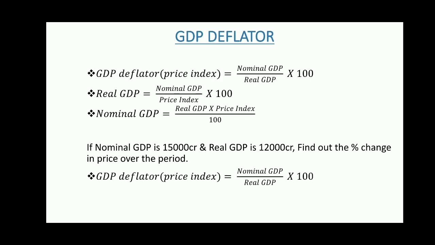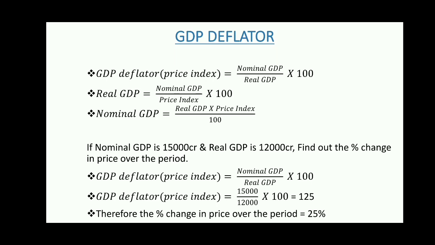Putting that formula, GDP deflator or price index equals nominal GDP divided by real GDP into 100. Now putting the values of nominal GDP and real GDP in this equation, GDP deflator equals 15,000 divided by 12,000 into 100, which equals 125.